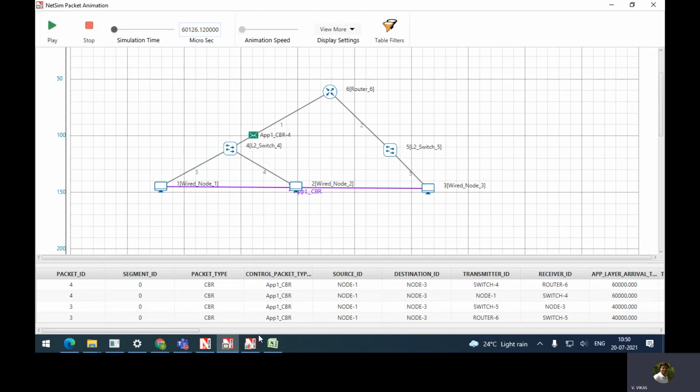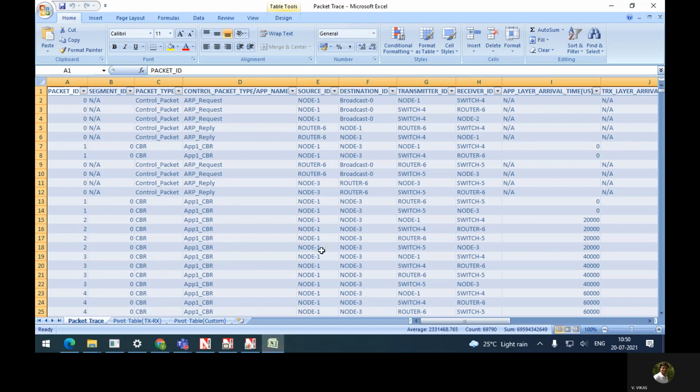Go to Excel sheet. Earlier, if you remember, we had all these things same. First three messages, they are same: node 1 to switch, switch to router, switch to another node. Node 1 to broadcast, node 1 broadcast, node 1 broadcast.